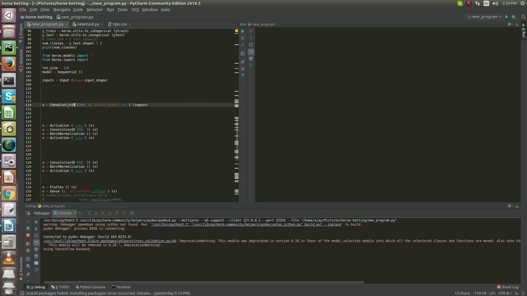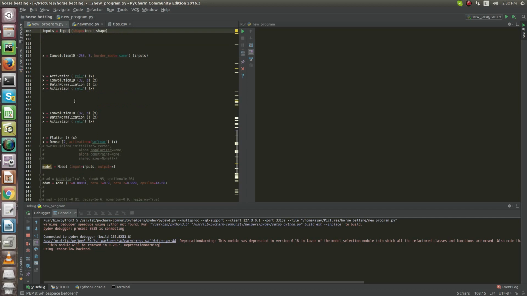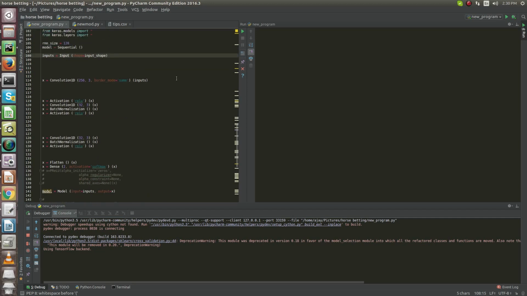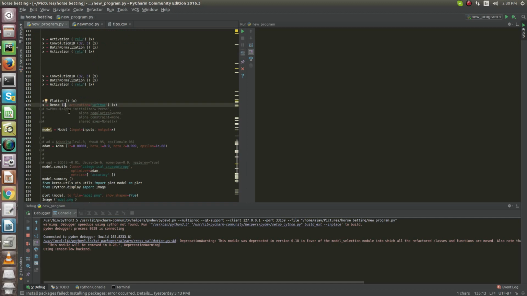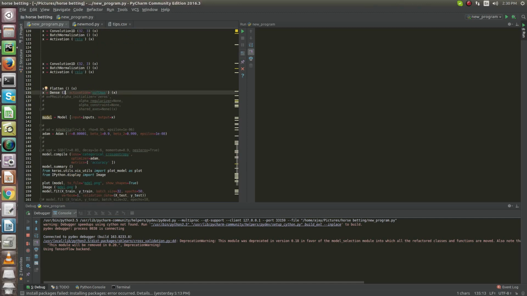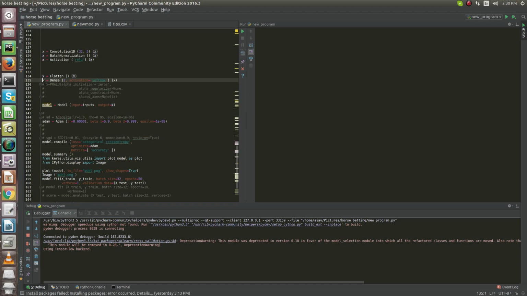So this is the convolutional one-dimensional neural network. I apply the activation here, the batch normalization, and this is my input. I give the input shape, and we usually call it the input tensor. So this is my layer architecture, and finally the dense layer, which should be binary, and the output is fed to x, which is being modeled here, so that we can go for further processing.